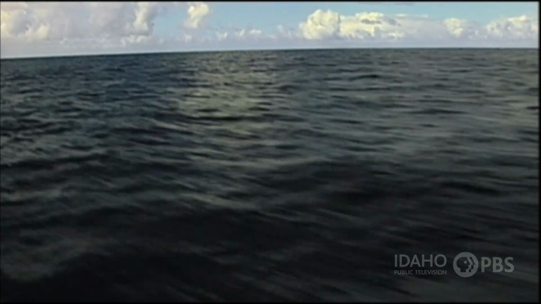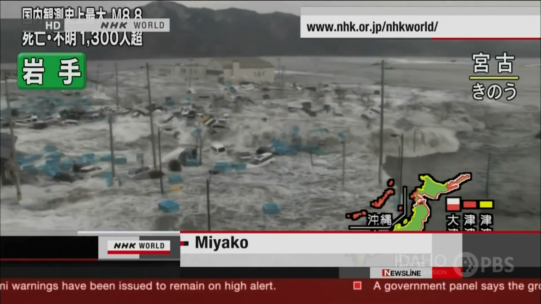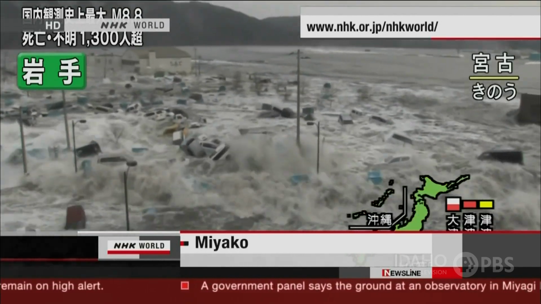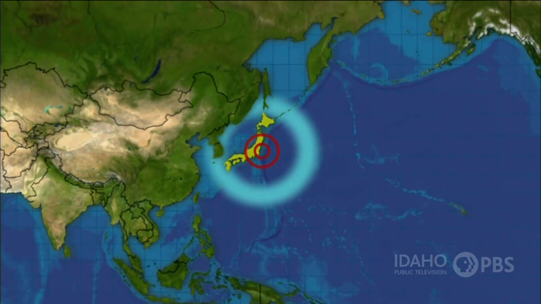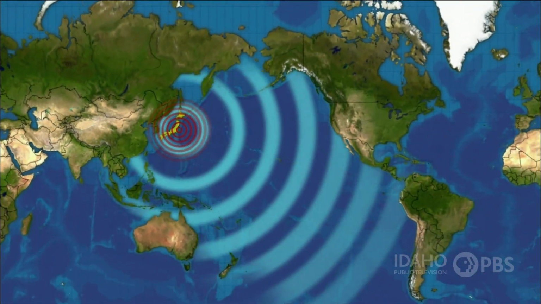Earthquakes just don't happen on land. They can happen in the ocean, too, and can be just as destructive. The shifting of the ocean floor can cause a giant wave called a tsunami. Because a tsunami contains so much energy, it can race across the ocean for thousands of miles at speeds of more than 500 miles per hour. And when it reaches land, the height of the wave can be over 100 feet tall.